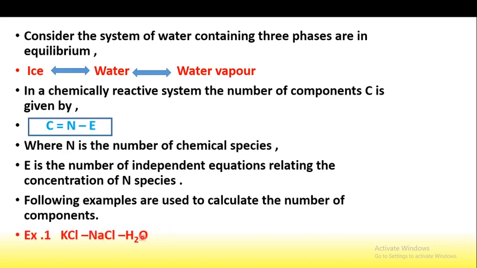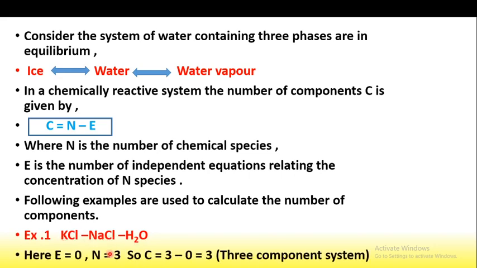The first example is the KCl, NaCl and water system. Here E is equal to 0, because no independent equation is given.